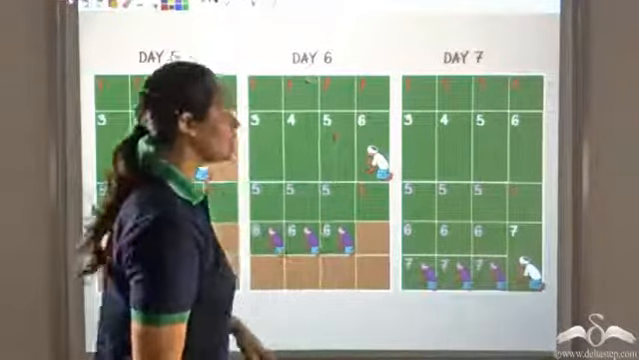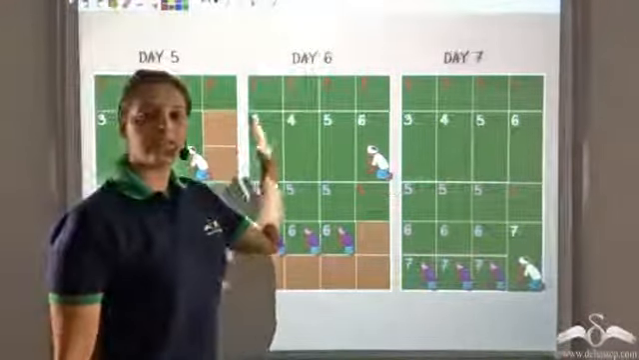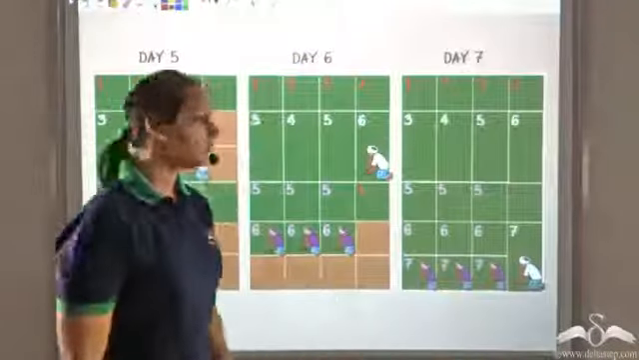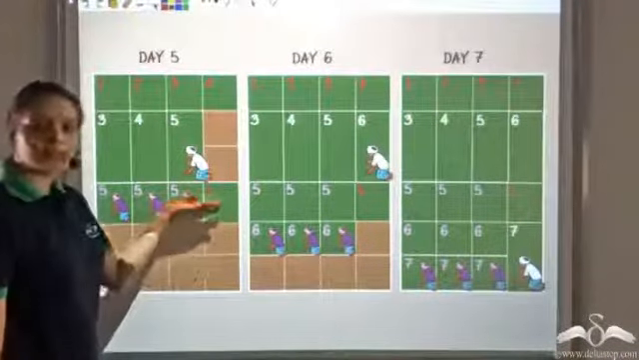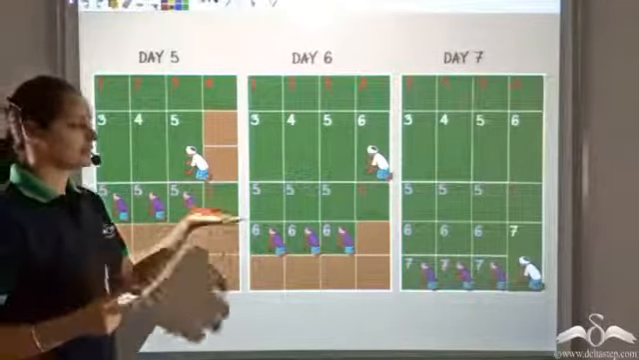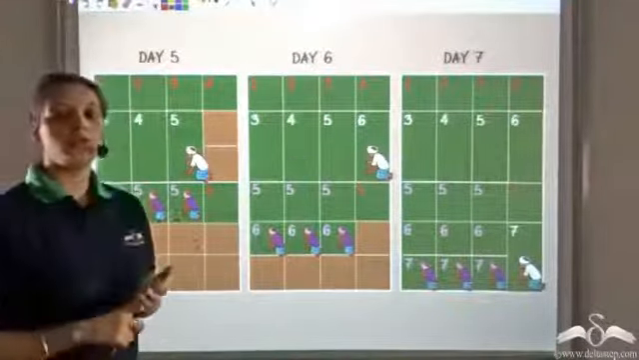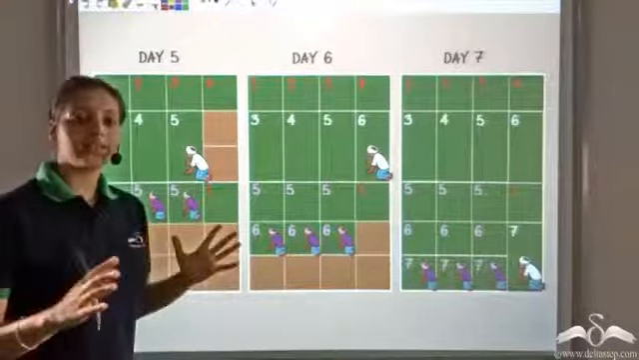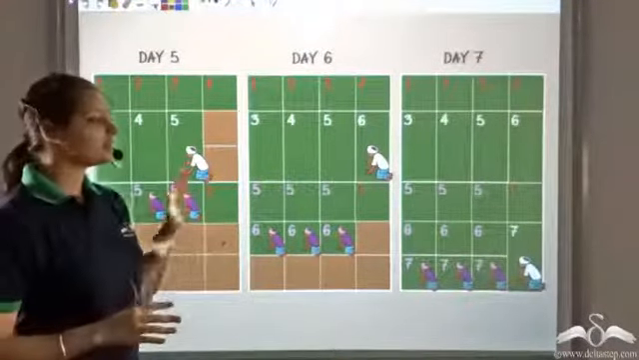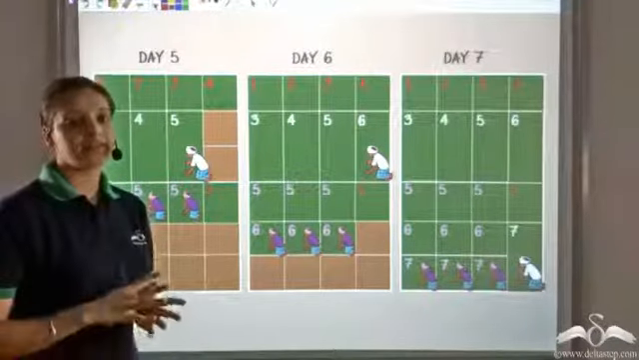So what you can see is that it takes 7 days to complete the whole field, or you can also say that after the 5th day it took 2 more days, that is day 6 and day 7, to complete the rest of the field. So, concluding, the whole field got completed in 7 days.